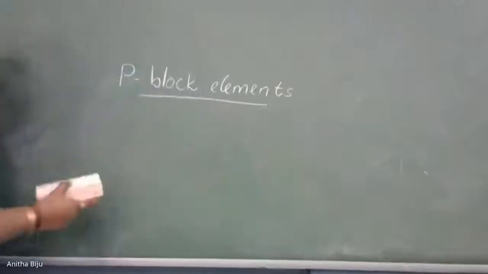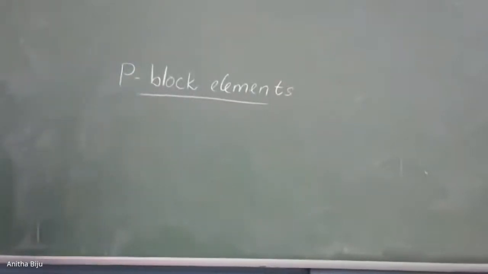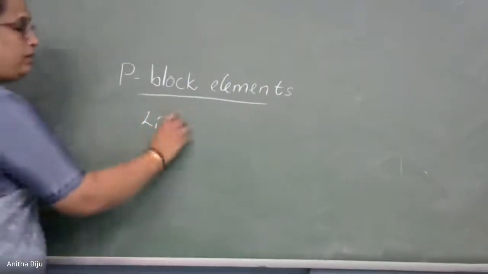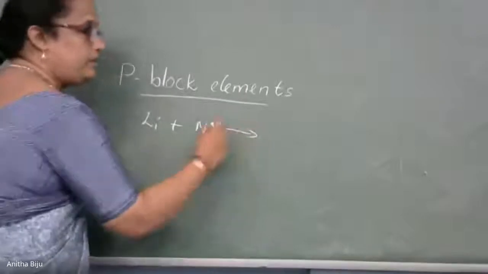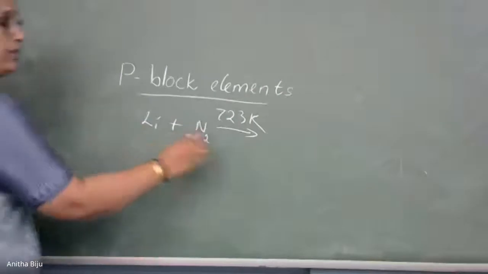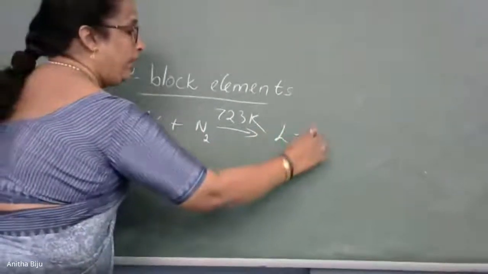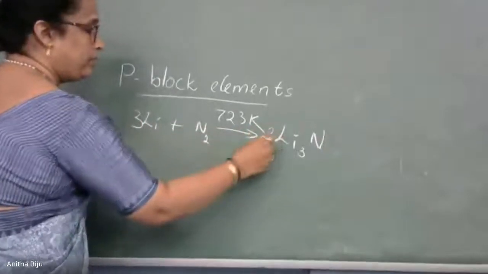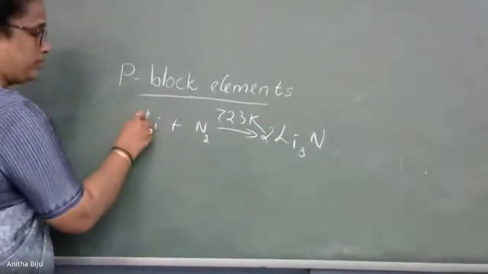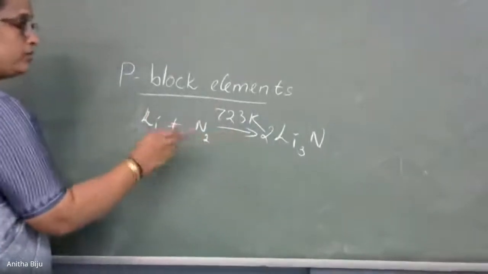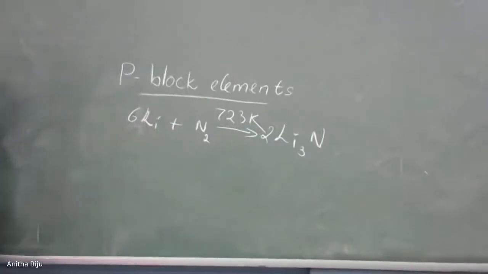And the last one is reaction with the metals and non-metals. One example each you can remember. For metal, you can remember lithium plus N2 gives Li3N at temperature 723 Kelvin. High temperature, look. Li plus N2 giving Li3N. Nitrogen is balanced, so lithium needs 6. So it is 6Li plus N2 gives 2Li3N.